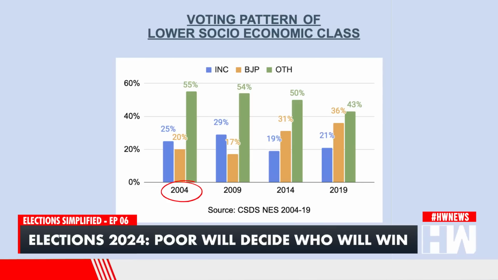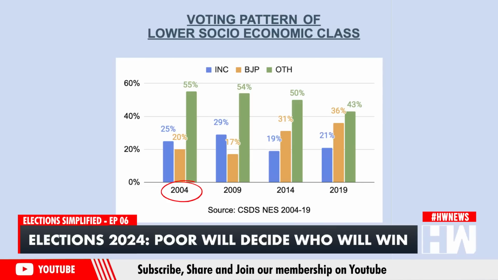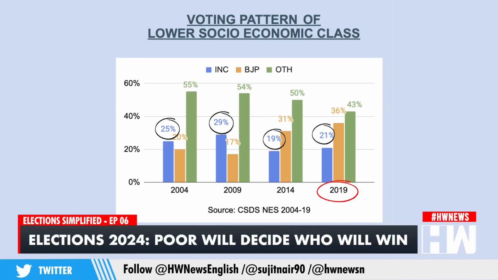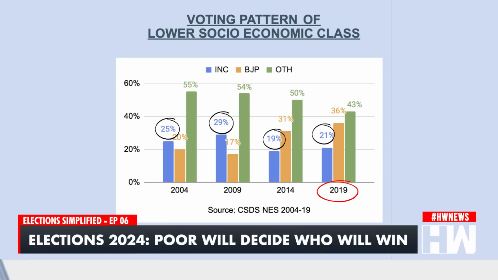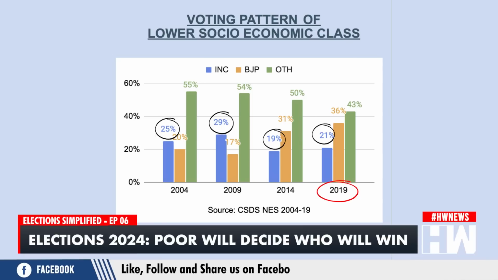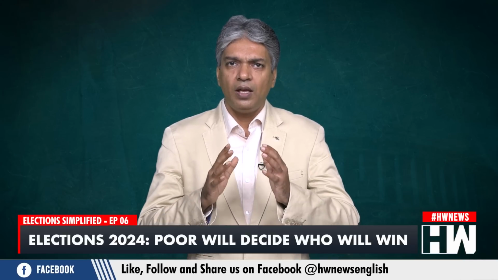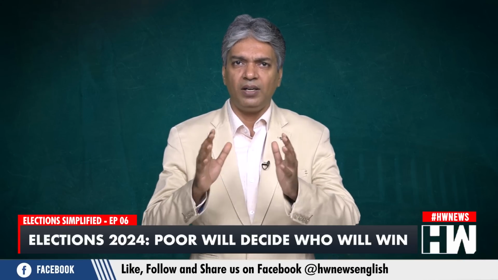During the same period, the support for Congress has declined from 25% in 2004 to 21% in 2019, but this drop is not as sharp as we've seen in the poor class voters. The decline here is merely 4%, whereas the decline amongst the poor class of voters was 10%. Now, let's see the voting pattern of the middle class.